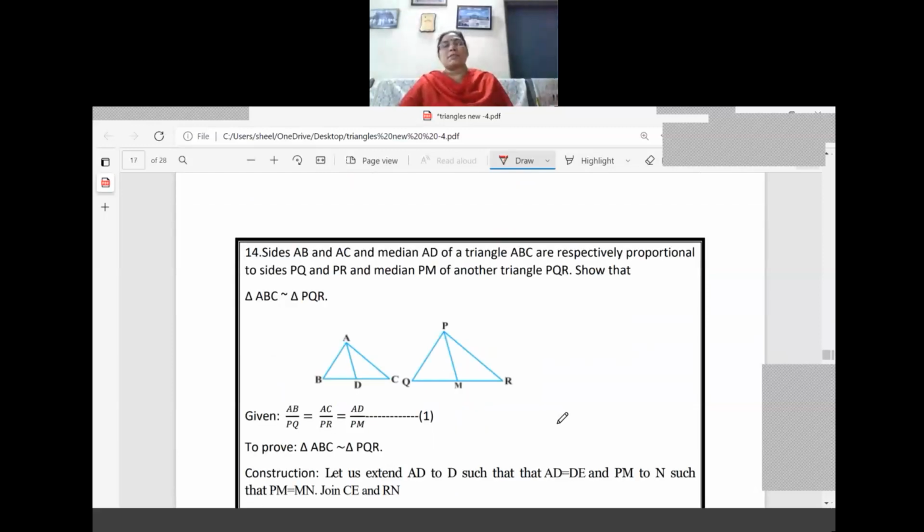Another question which is similar to our 12th question only, but there is a slight difference in this question. Read carefully, all of you. Side AB and AC and median AD of triangle ABC are respectively proportional to the side PQ and PR and median PM of another triangle.